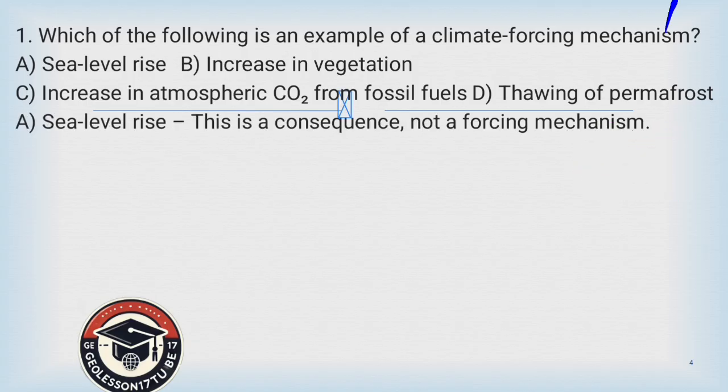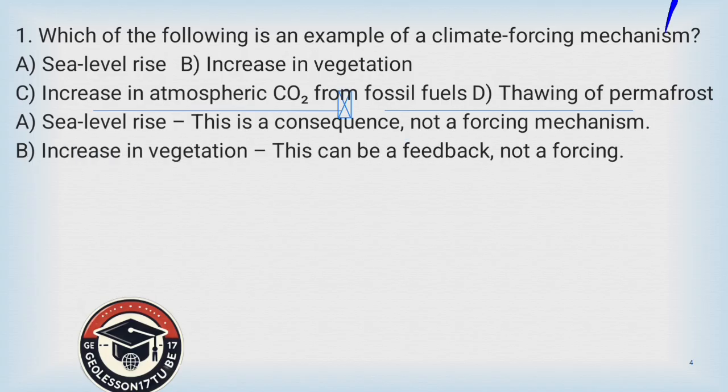Sea level rise is a consequence, not forcing mechanism. A says that sea level rise. This is a consequence, not forcing mechanism. While increase in vegetation is negative climate change feedback, is also not forcing.